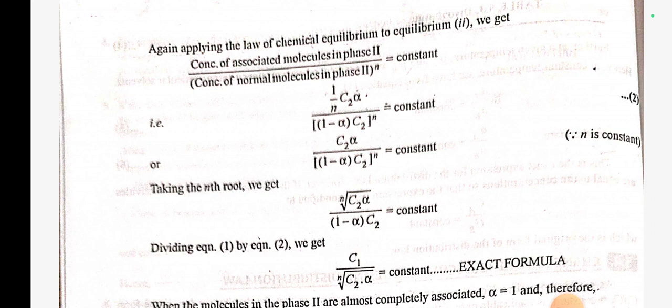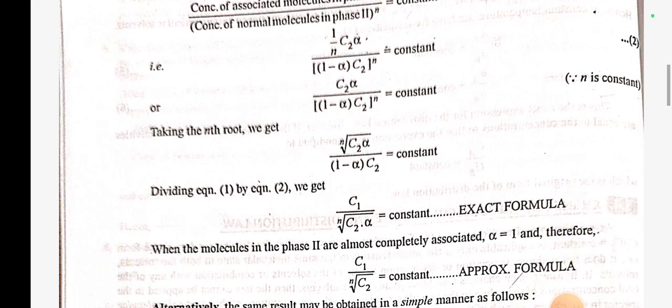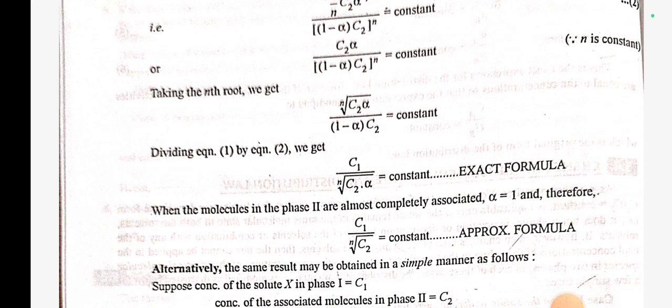That is, ((1/n)C2α/((1 − α)C2))^n is equal to constant, or (C2α/((1 − α)C2))^n is equal to constant, since n is a constant. By taking the nth root, we get C2α/((1 − α)C2) to the power 1/n is equal to constant. Dividing equation 1 by equation 2, we get C1/(C2α)^(1/n) is equal to constant, which is the exact formula. When the molecules in phase 2 are almost completely associated, then α is equal to 1, and therefore the approximate formula is C1/(C2)^(1/n) is equal to constant.